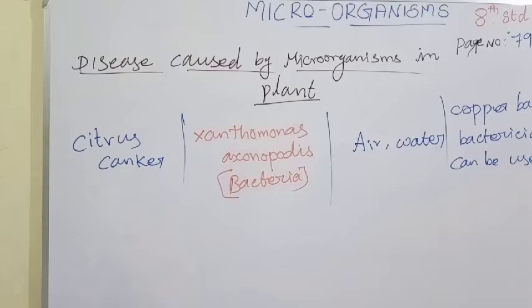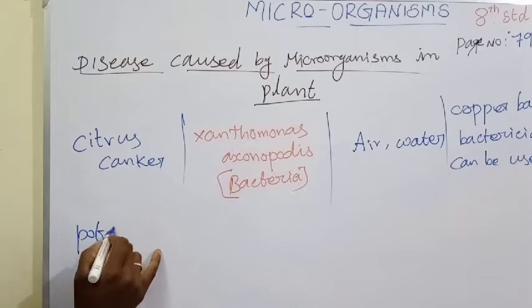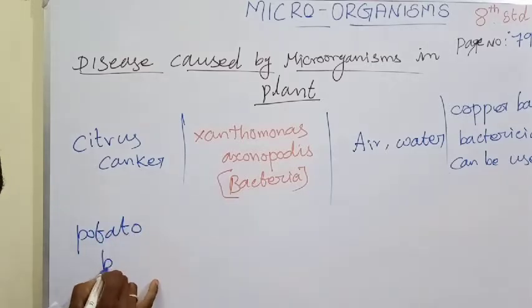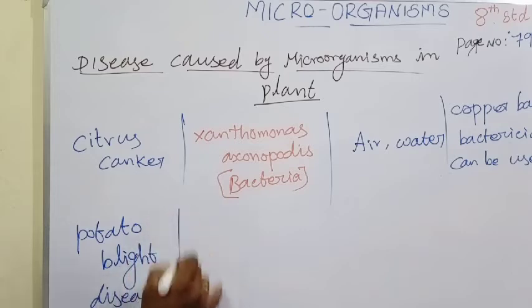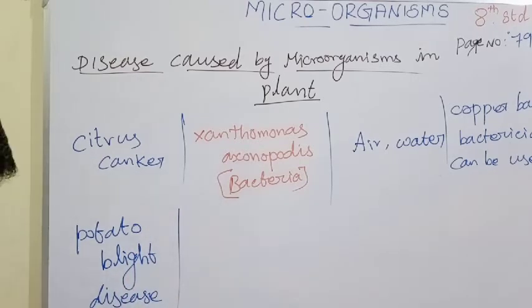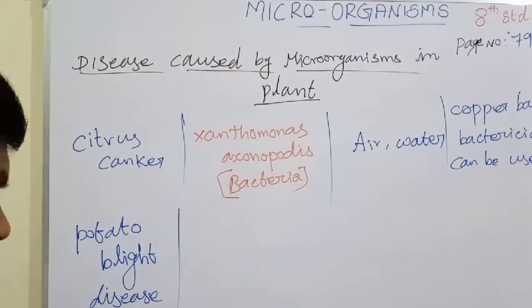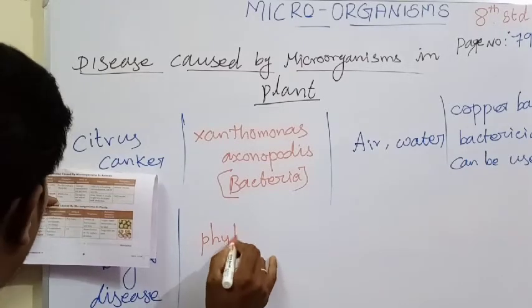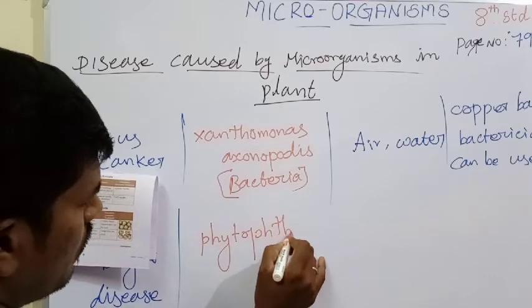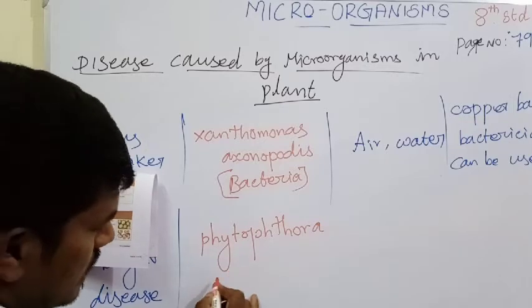And the next one, potato blight disease. The causative microorganism responsible for potato blight disease is Phytophthora infestans.